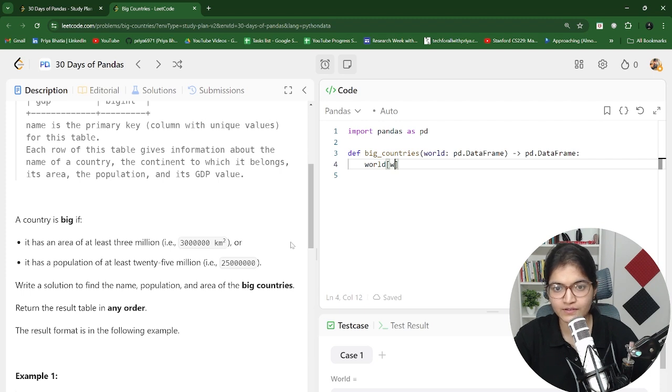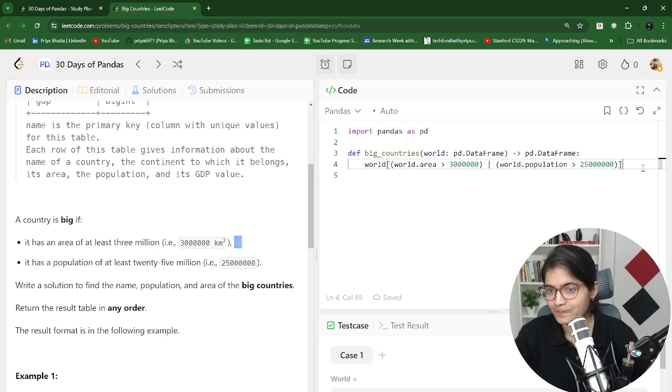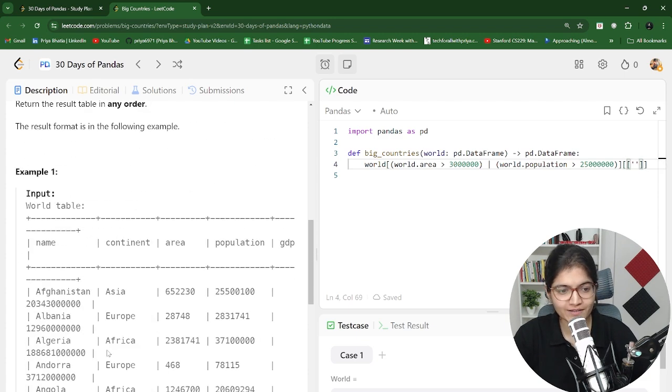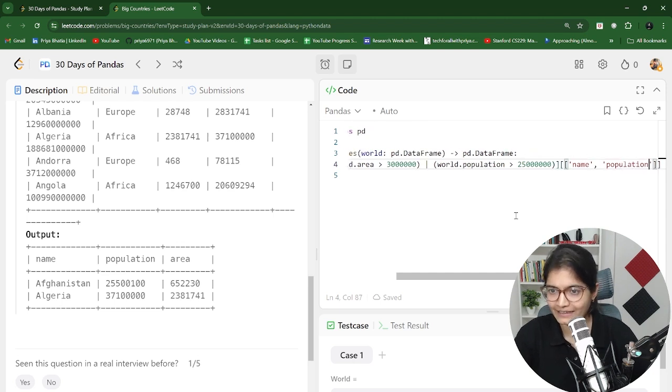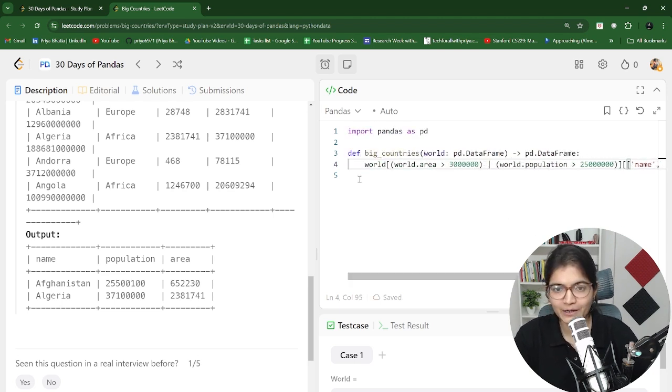The first constraint is world dot area should be bigger than 3 million, or world dot population should be bigger than 25 million, that is 1, 2, 3, 4, 5, 6 zeros. Because we have this or constraint, if any one of the constraints applies, we are looking for three columns to be printed: name, population, and area.